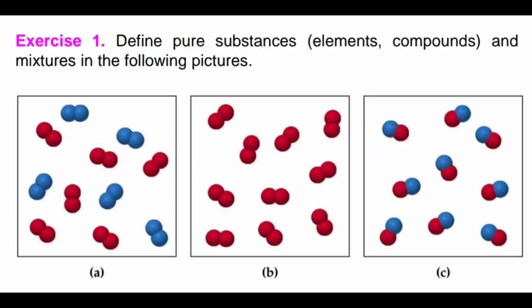So, hope that's clear. And now let's do some practice. Look at these pictures. So this is exercise 1. We have 3 pictures, A, B, C. Define which of them are pure substances, which of them are mixtures. And if pure substances, you should say if they are compounds or simple substances, okay? And you can write them in comments. So I will answer if that's right or not.